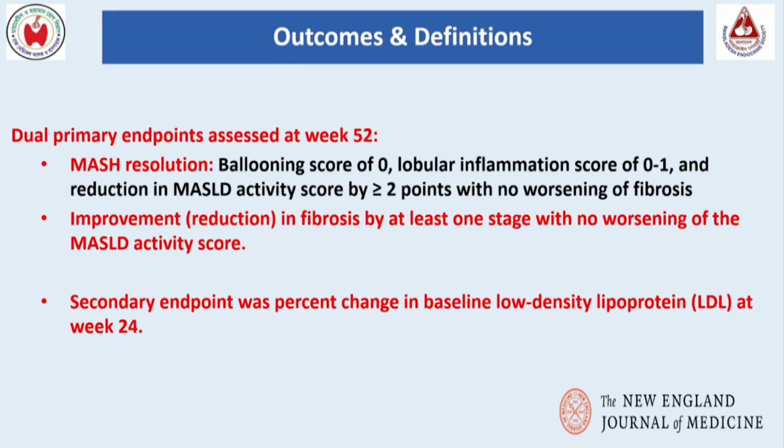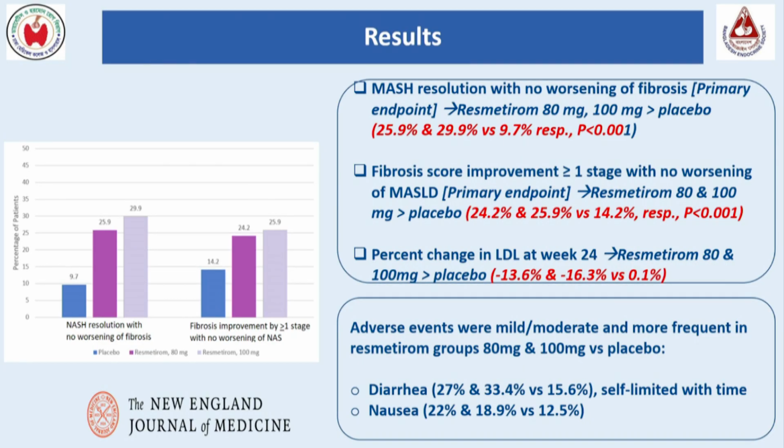It has been shown regarding MASH resolution and improvement of fibrosis, and the secondary endpoint was reduction of the LDL level at week 24. Use of 80 and 100 mg of resmetirom is associated with improvement and resolution of MASH in 25 to 29% of patients. If you compare with the placebo, only 9.7%. Fibrosis score improved in 24 or 25% of patients. If you compare with placebo, 14%. Also, percent reduction of LDL seems to be much higher at the end of 24 weeks. Also, adverse effects are very minimal and comparable with placebo.